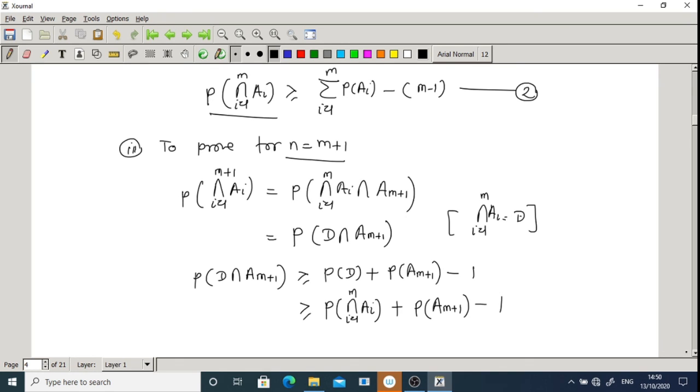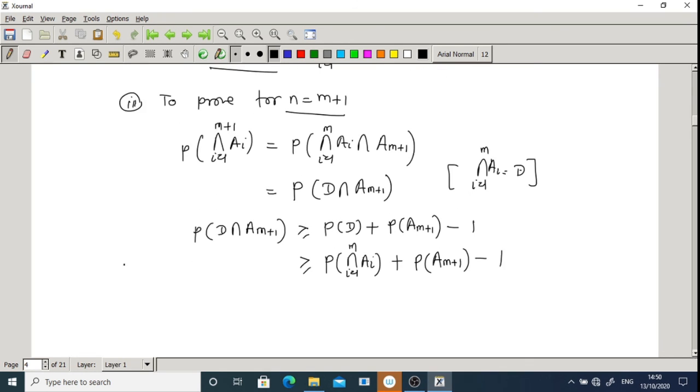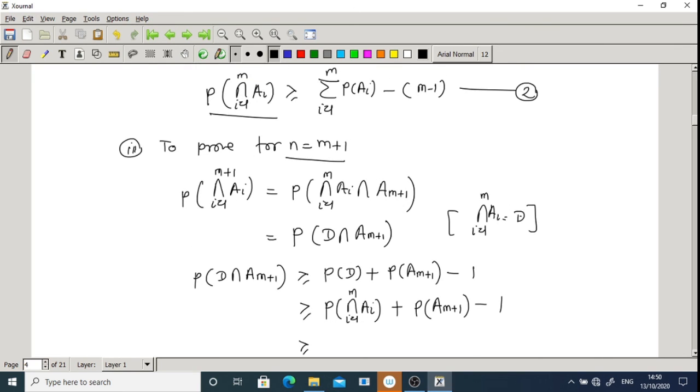So I can replace by equation number 2, which is greater than or equal to, so what is the right hand side term here? Summation over i going from 1 to m of probability of ai minus (m minus 1) plus, only I replace this term by this, plus probability of a m plus 1 and minus 1.